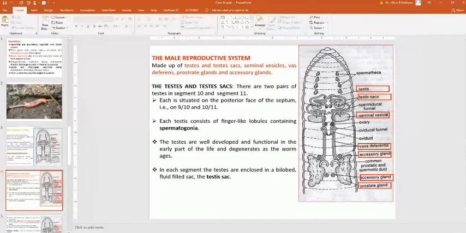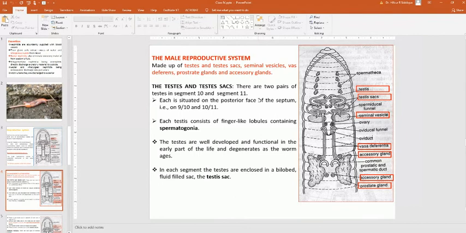These are the testis sacs. Here you can see these funnel-like structures. They are the testis sacs. There are two pairs of testes, in segment 10 and segment 11. Each is situated on the posterior face of the septum, that is 9/10 and 10/11, in the border part of the segment.